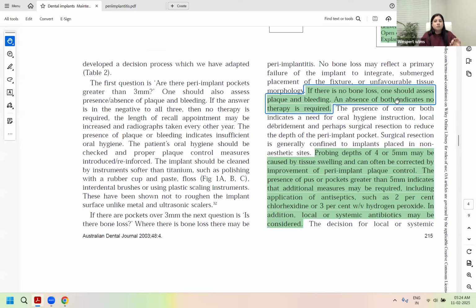So if there is no bone loss present, you would assess for plaque and bleeding. In the absence of both, nothing would be required. Suppose there is a 5 to 6 mm probing depth, but there may not be any plaque, any bleeding, right? But it's 6 mm. So still, you would at least apply the mouth rinse part. Why?